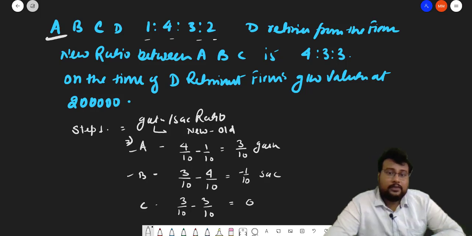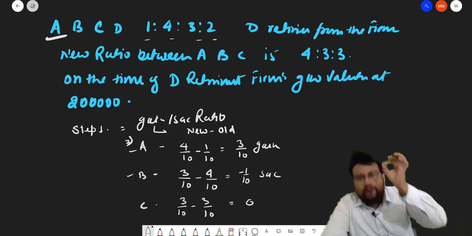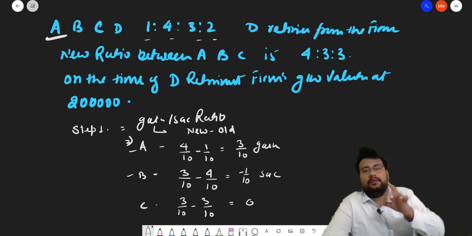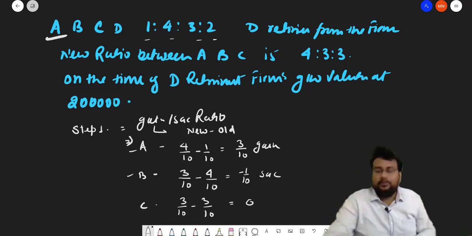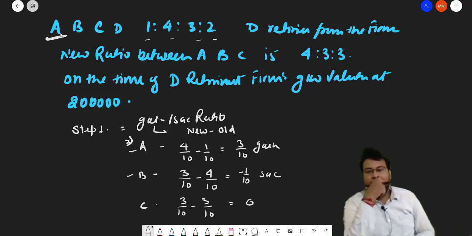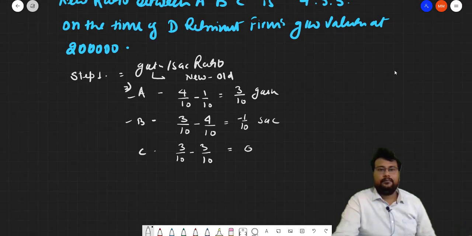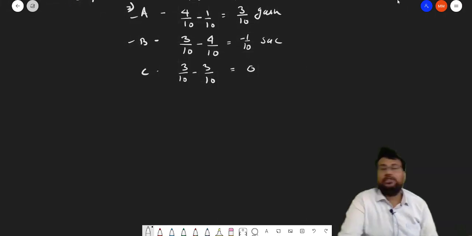Then in that case, what we have to do, we have to find out the share of everyone in the firm's goodwill. How is it so? You see this? So now we have the share of everyone.